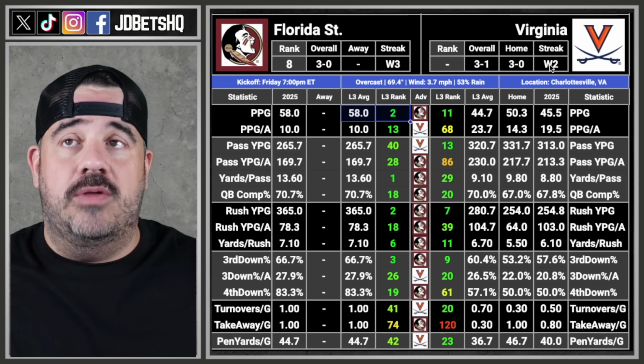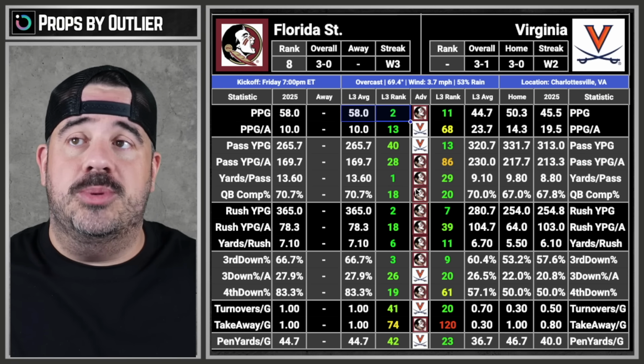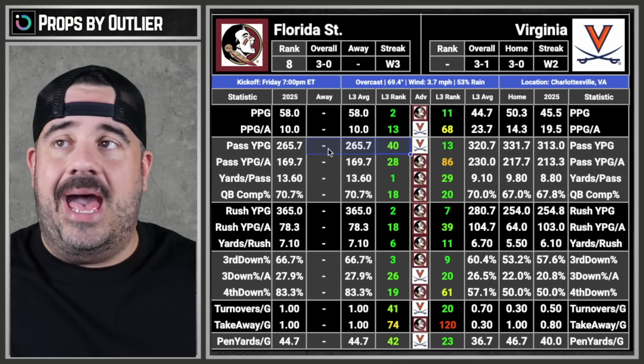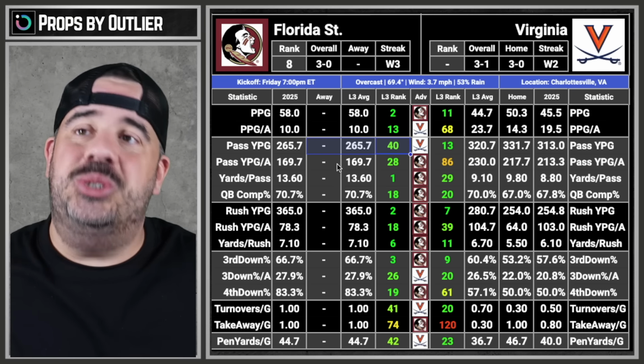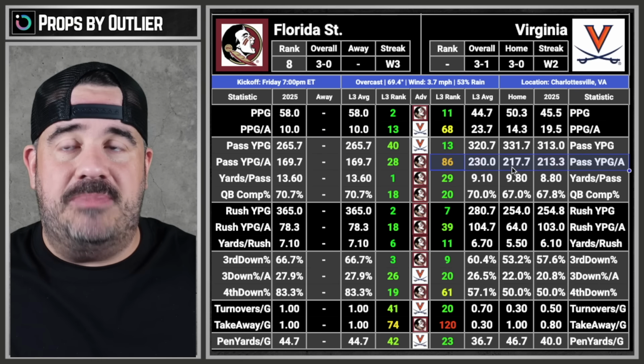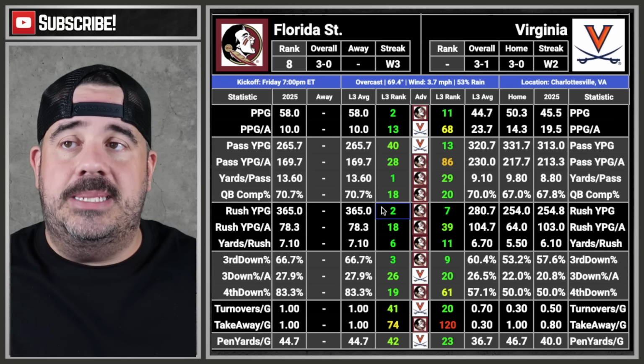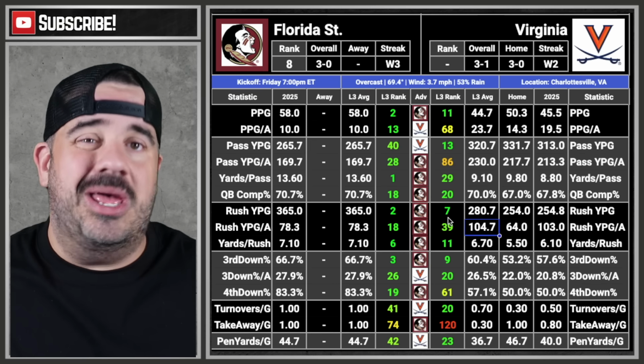Virginia is 3-0. They've won 2 in a row now, but you can see their numbers. So we look for the differences. 40 versus 86. So yeah, Florida State, I don't trust Castellanos to throw. I just don't. I'm sorry. I know Virginia's not the greatest pass defense, but still. 13 versus 28, cool. 7, 18, 239. They all kind of cancel out everything. There's a lot of green on this screen.